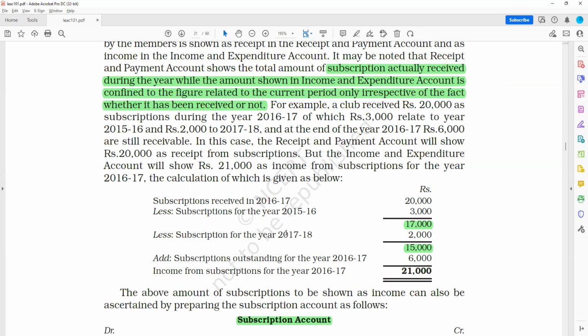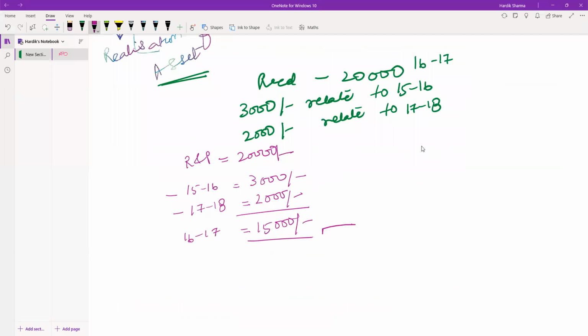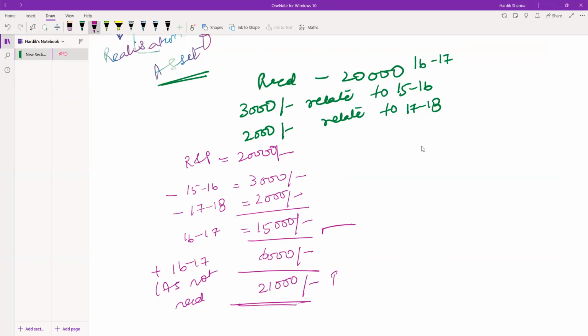There was one more point that for the year 16-17, we have not received rupees 6,000 till now. So again, we will add 6,000 that is not received for 16-17. The total needs to be accounted as an income and expenditure account for 16-17 is rupees 21,000.